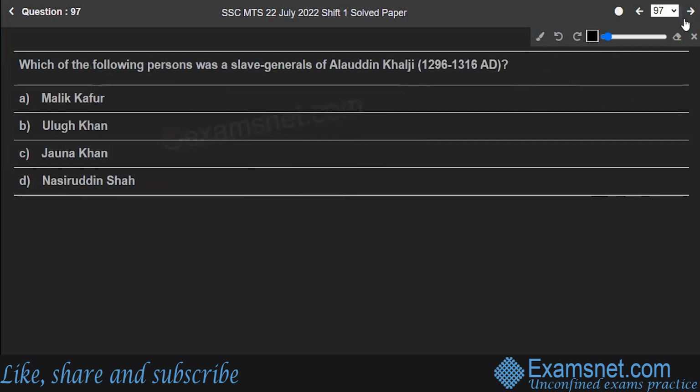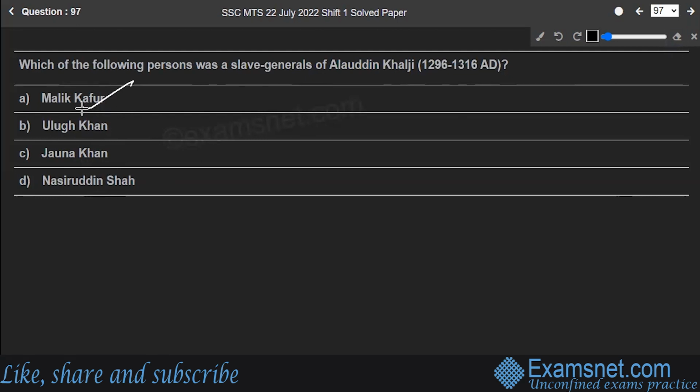Next is question number 97. Which of the following people was a slave general of Alauddin Khilji, 1296 to 1316 AD? Malik Kafur, Ulugh Khan, Jona Khan, or Nasiruddin Shah? The correct answer is option A, Malik Kafur.